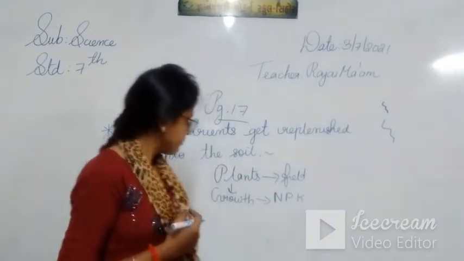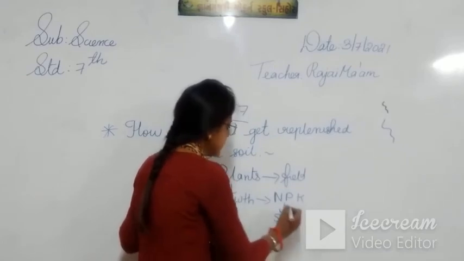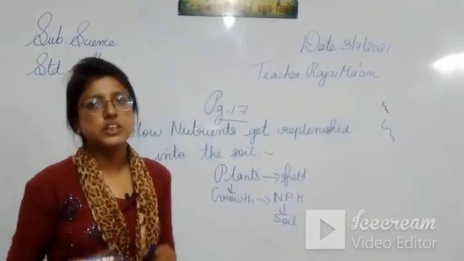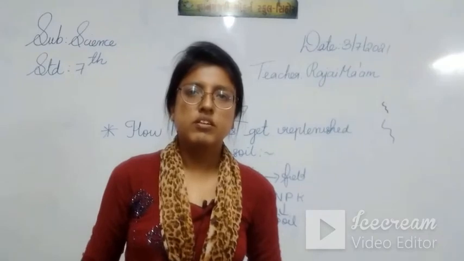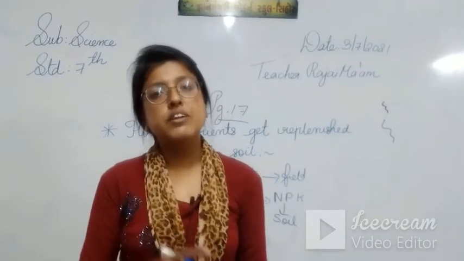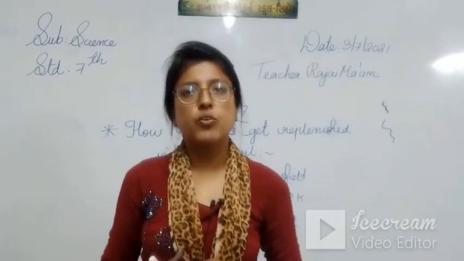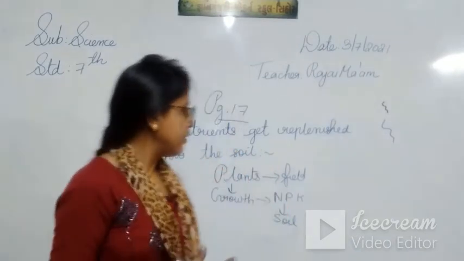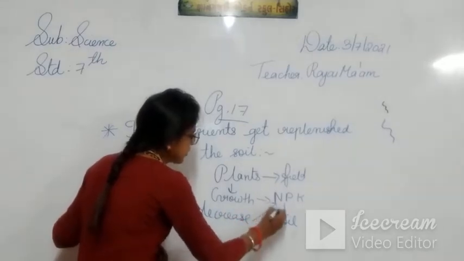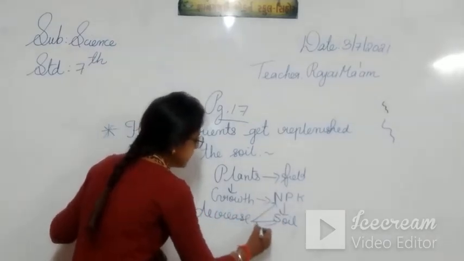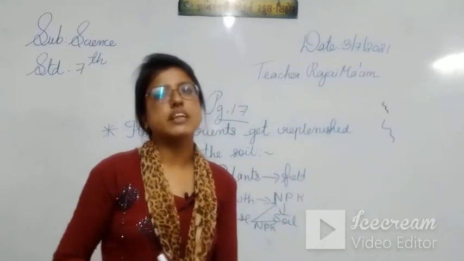These three nutrients the plants absorb from the soil. When the plant receives nitrogen, phosphorus and potassium from the soil for growth, at that time what will happen? A decrease in the amount of these nutrients in the soil will take place. Why? Because the plant is using that thing, no?